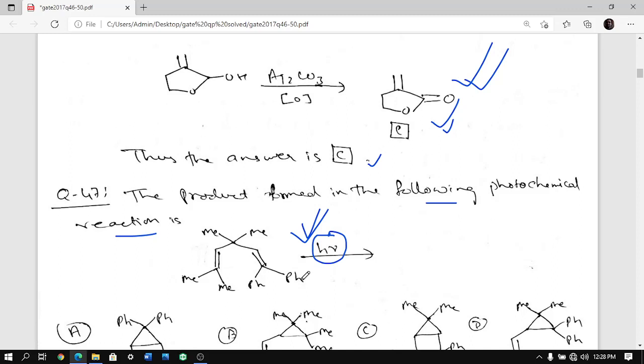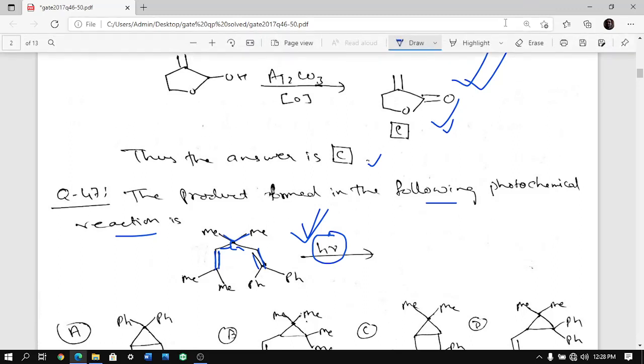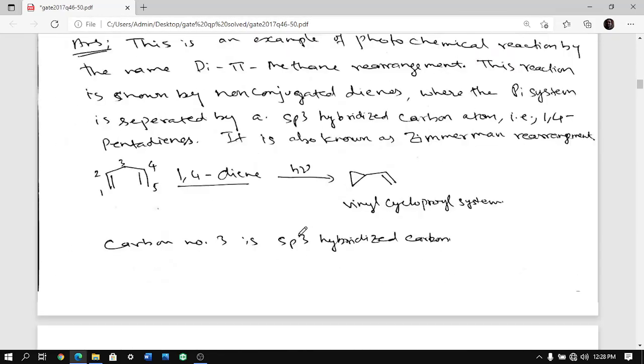Why di-pi-methane? Because you see here there is a pi bond here and there is a pi bond here. So two pi bonds are there, two alkenes are there. In between there is a carbon which is sp3 hybridized, right? And therefore it's like methane, a substituted methane you can say, and therefore it is the di-pi-methane rearrangement.